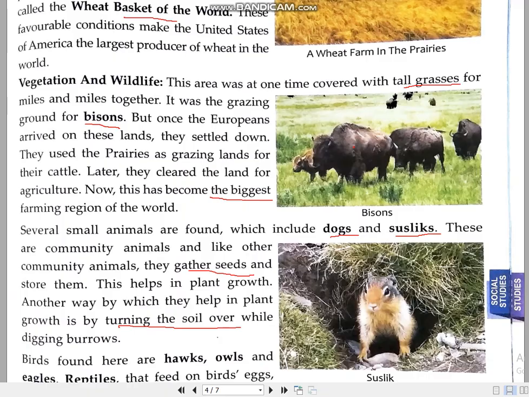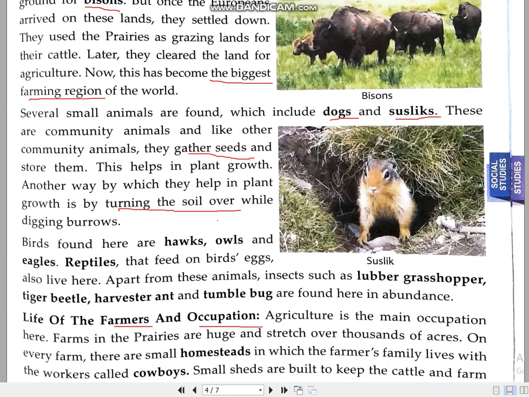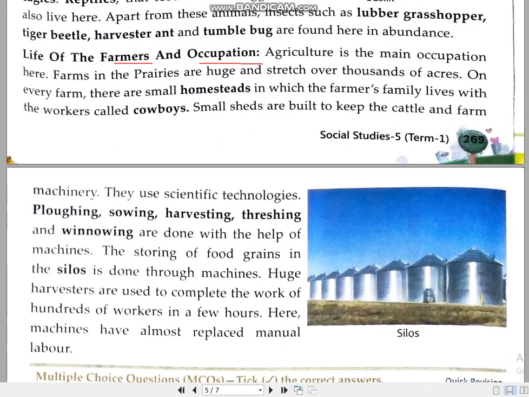Yes, prairies has become the biggest farming region. I am again underlining it. Prairies has become the biggest farming region. That means to manage such a big land is not possible manually, and the main occupation of the people of prairies is agriculture, because very huge farms are available here. So farms in the prairies are very huge and they are extending to thousands of acres.